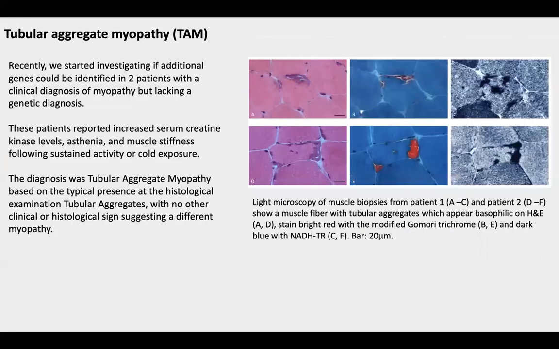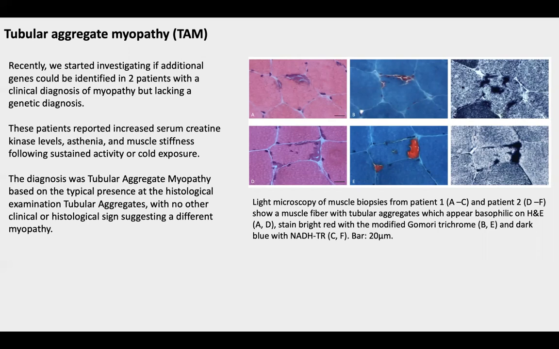Accordingly, we recently started investigating if additional genes could be identified in patients with a clinical diagnosis of myopathy, but lacking a genetic diagnosis. We focused on 12 of these patients, who reported increased serum creatine kinase levels, asthenia, and muscle stiffness following sustained activity or cold exposure. One of these patients had a father who reported similar symptoms.